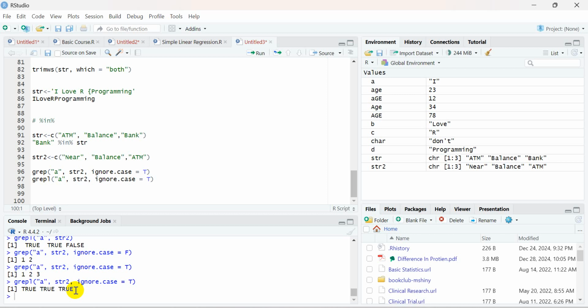Again, the homework I am giving you: please complete it and share it on the WhatsApp channel, so that I can understand you are revising those concepts. You also need to reproduce all the code that I am doing in front of you. You can download the videos again, check each code line by line, and reproduce all the code on your own machine, so that the concepts I am telling you here are clear in your mind. So this is all about today's class.